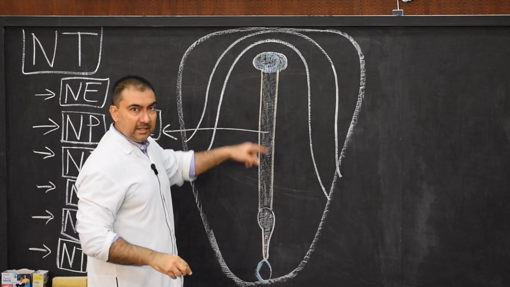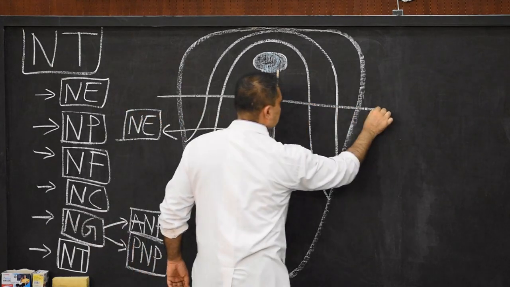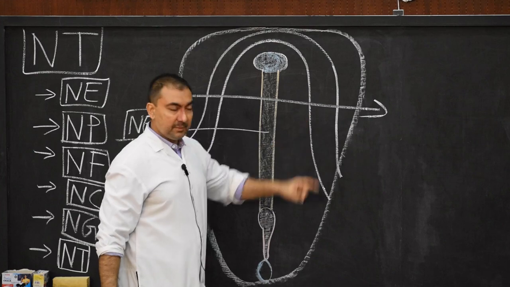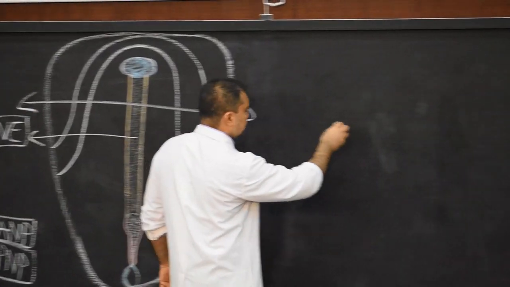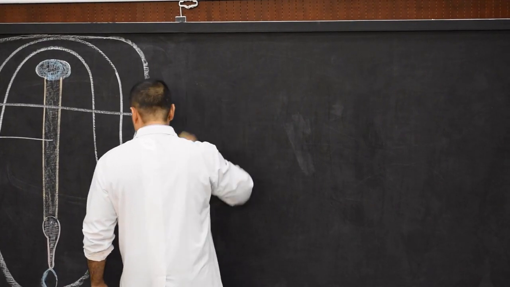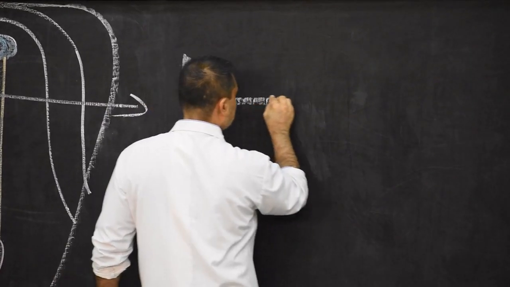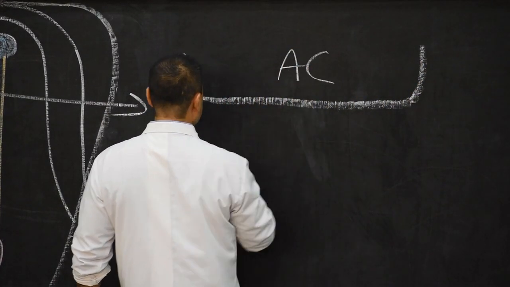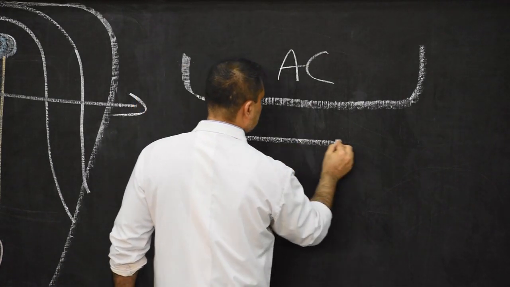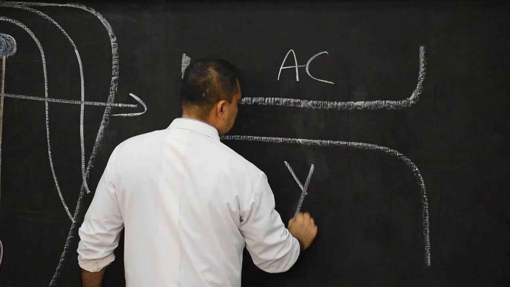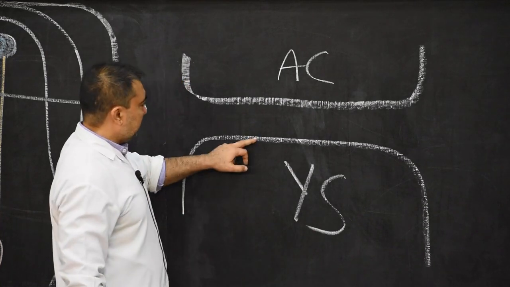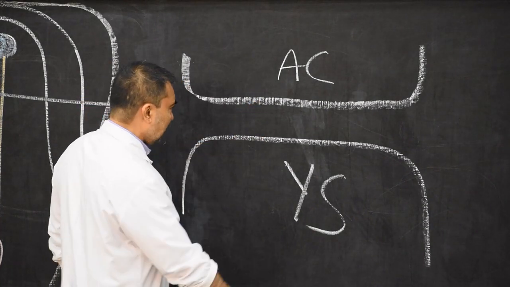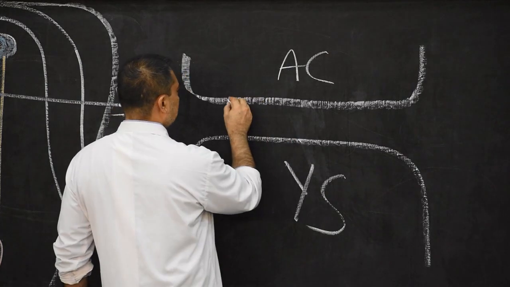Similarly, the same diagram we have to show in this cross section, and this cross section will be coronal section, remember. So in coronal section, please come on this side. If we have to show, we will show this diagram in this way. Here, this is amniotic cavity. Similarly over here, this will be the yolk sac. This will be endoderm. This will be ectoderm. We know this. Similarly, this is the surface ectoderm.